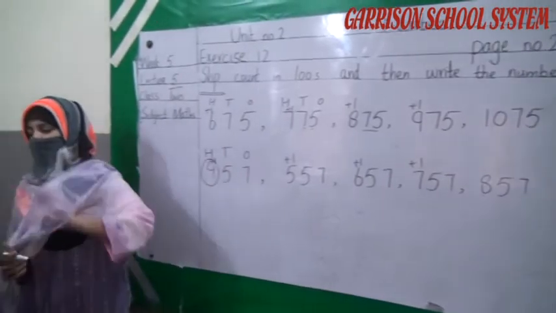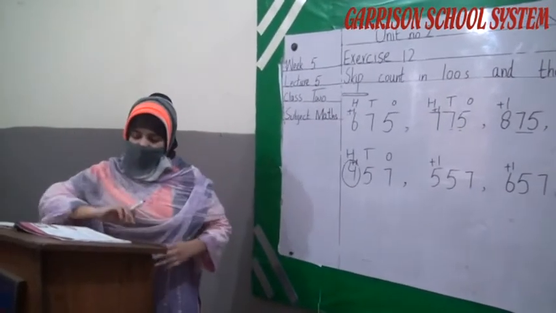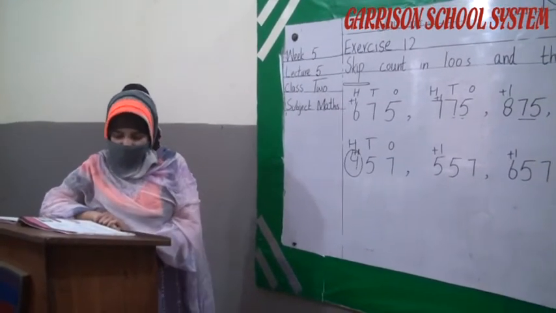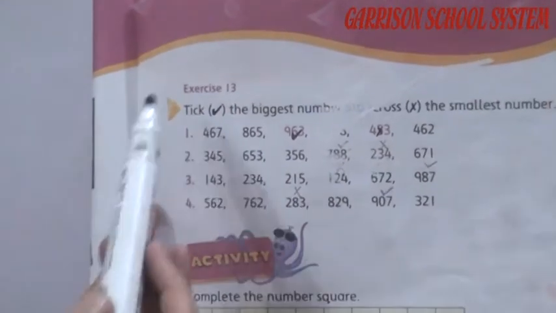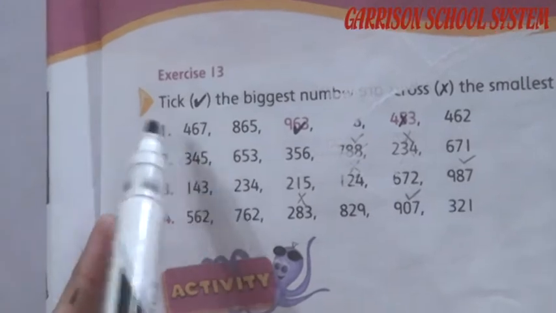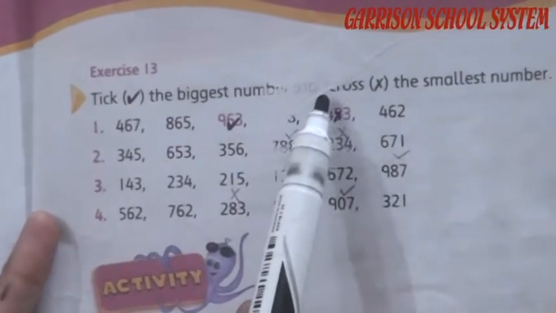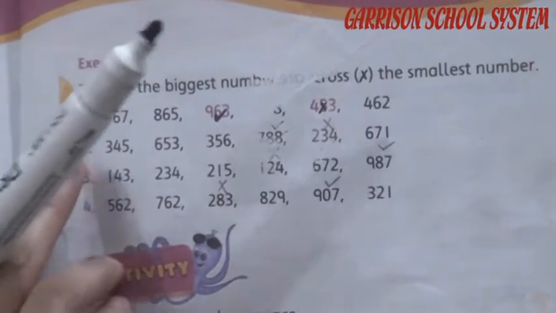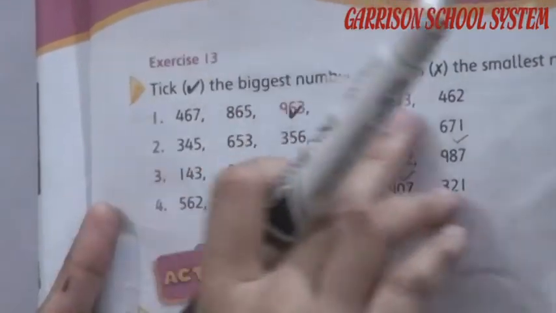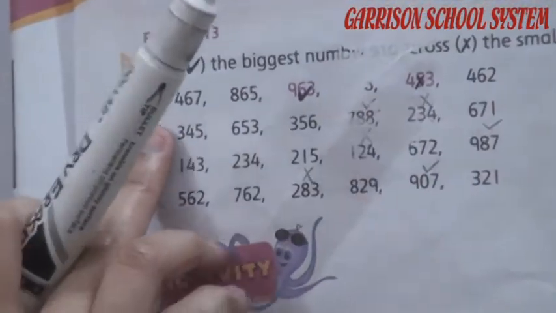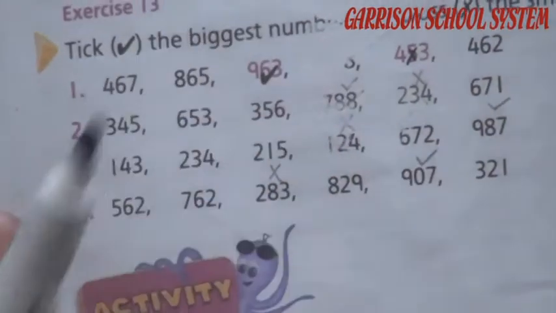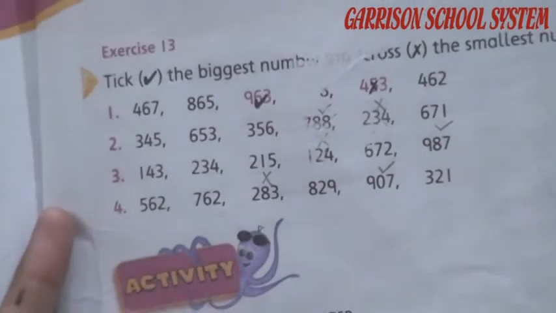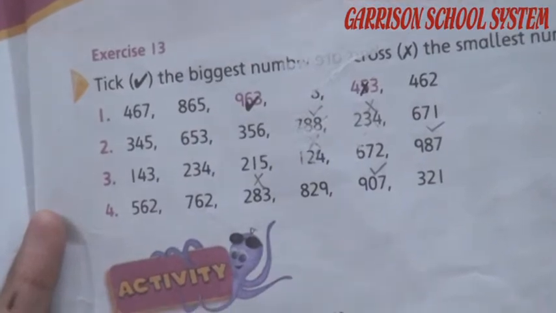Okay students, remaining questions you have to solve by yourself at your home. This is your home task. Okay students, this is our exercise number 13. What is the statement? Tick the biggest number and cross the smallest number. Here are some numbers given to us. So you have to look at these numbers. You have to tick the biggest number and you have to cross the smallest number.